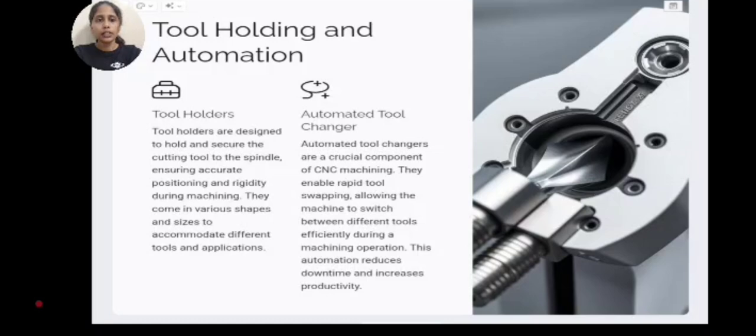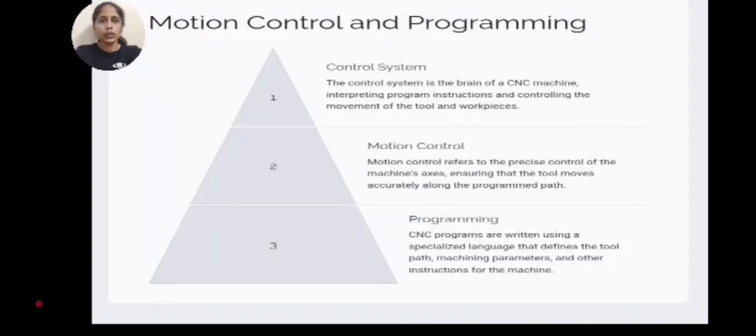Automated tool changer. Automated tool changers are a crucial component of CNC machines. They enable rapid tool swapping, allowing the machine to switch between different tools efficiently during a machining operation. This automation reduces downtime and increases productivity.